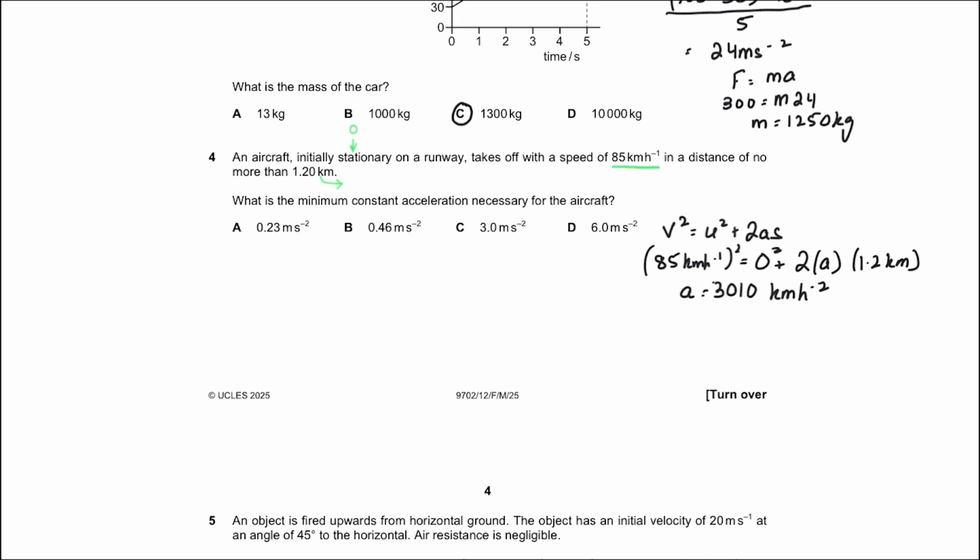Now what do we need to do? We need to convert this kilometers per hour squared into meters per second squared. And this is where I believe a lot of students end up having trouble. How do you convert kilometers per hour squared into meters per second squared? Now what does this mean? This means that